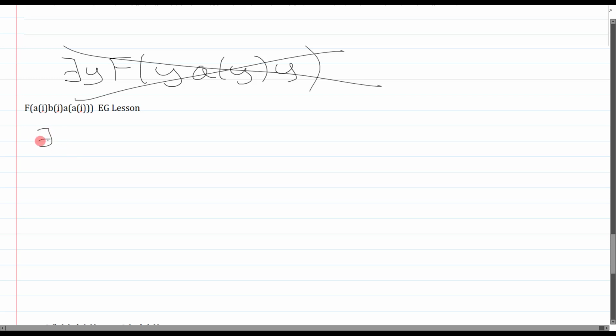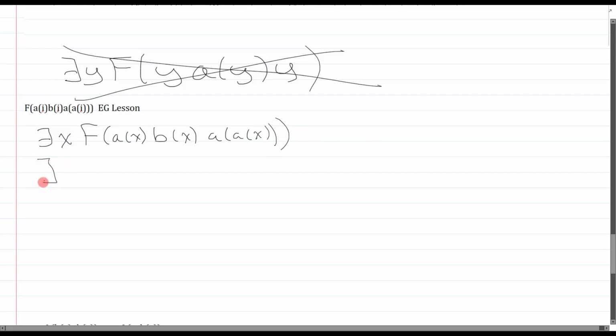So here are some legitimate existential generalizations. First, I could actually just do I. And so I could change all the i's to x, and that's okay.